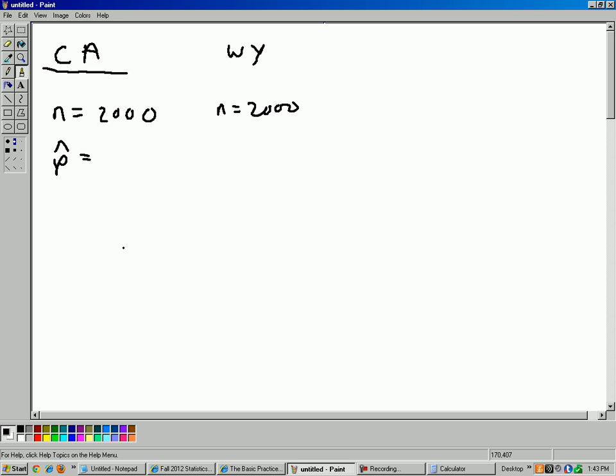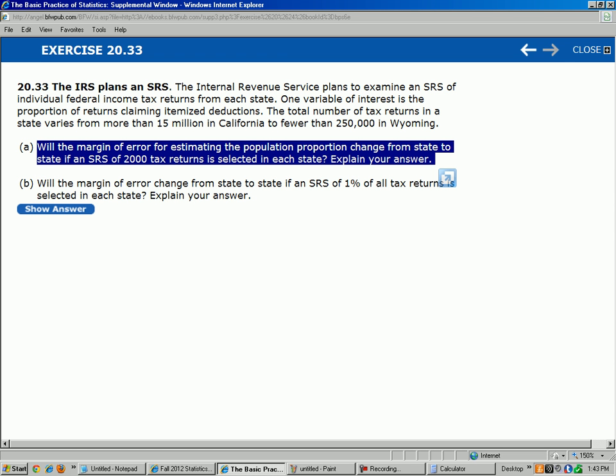All right. So the formula here, p hat plus or minus z star times square root p hat times 1 minus p hat over n. Okay, there's our formula. So question A is asking about the margin of error. So it says, will the margin of error for estimating the population proportion change from state to state if a simple random sample of 2,000 is selected? All right. So in general, the answer is no.